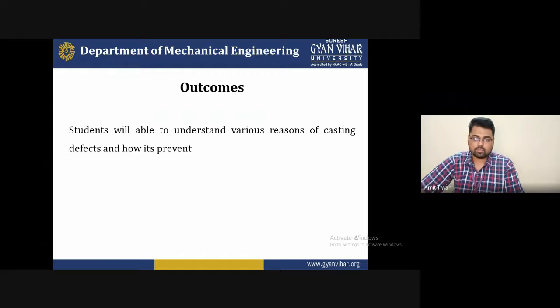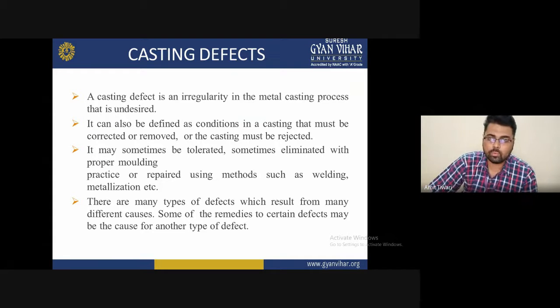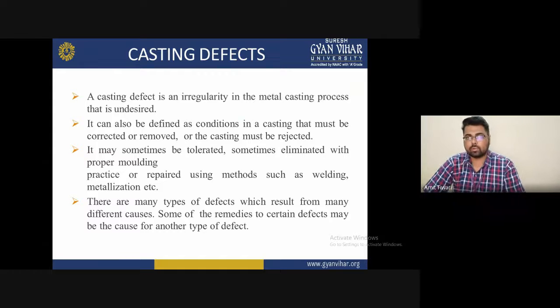The outcome is that students will be able to understand the various reasons for casting defects and how to prevent them at the end of this lecture. So what is casting basically? Casting is basically allowing the metal to liquefy, holding it in a mold for solidification, and the solid part we call the casting.